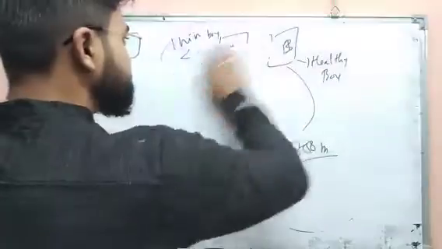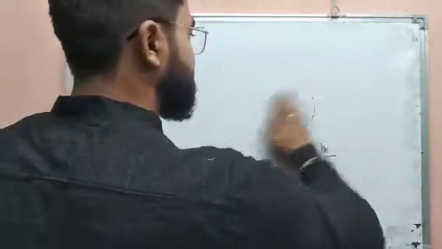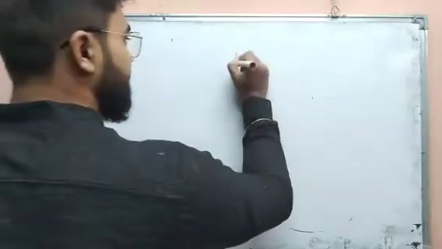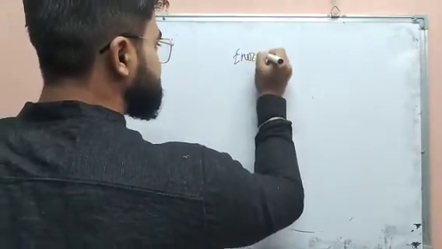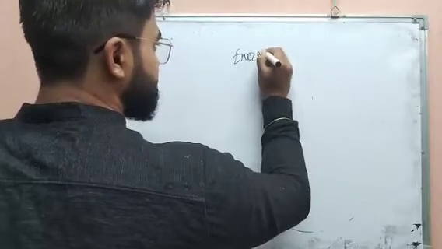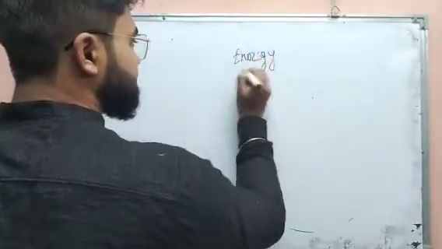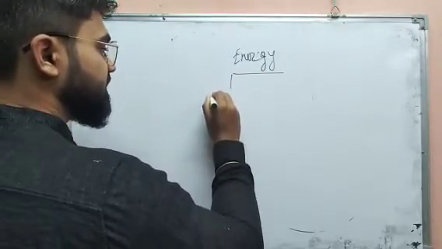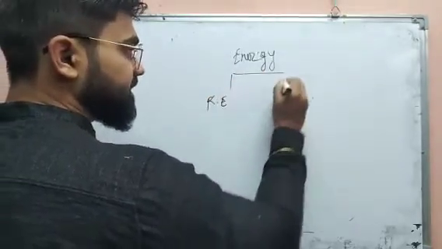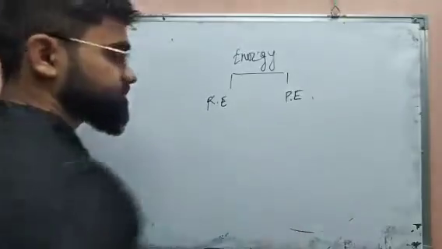Now see, how is energy defined? Energy is categorized into two parts. One is kinetic energy and the other is potential energy.